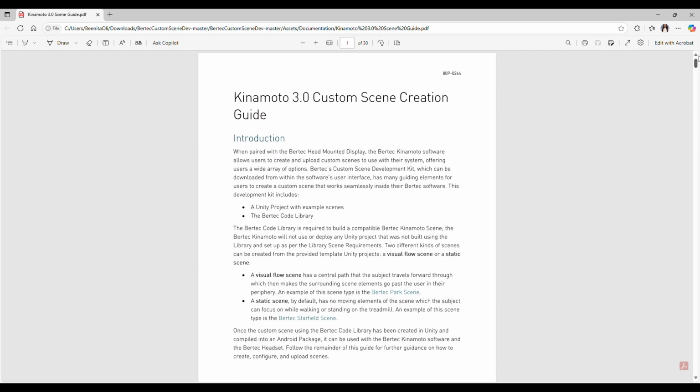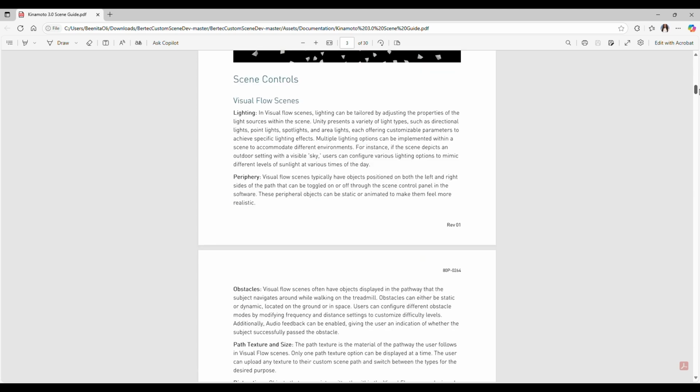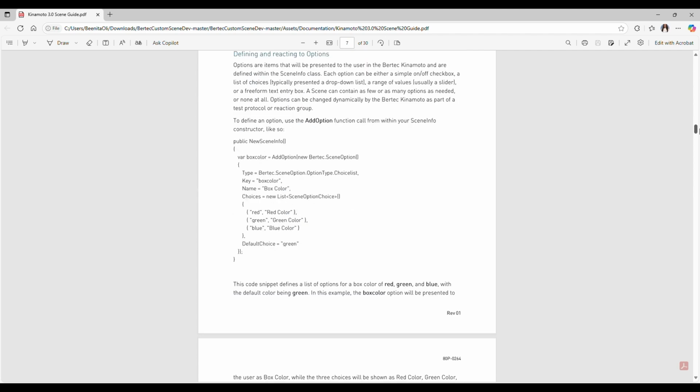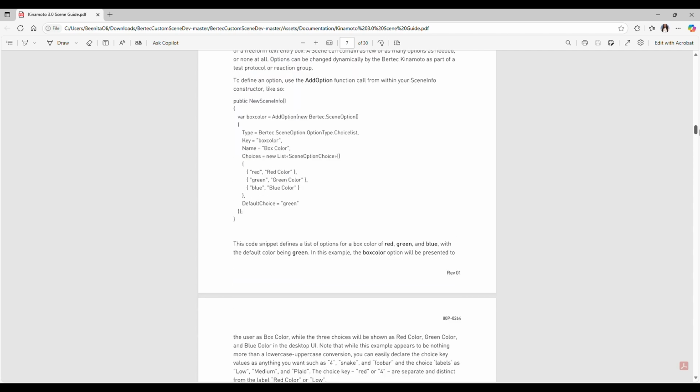Before editing the scenes, make sure to look through the Scene Development Guide to gain more insights on all the components that are available to be customized and configured for your unique scene.